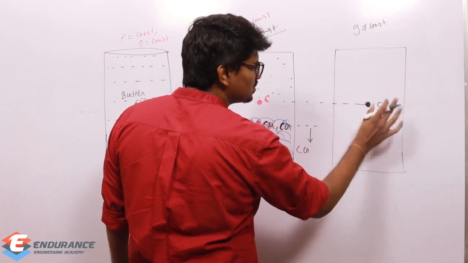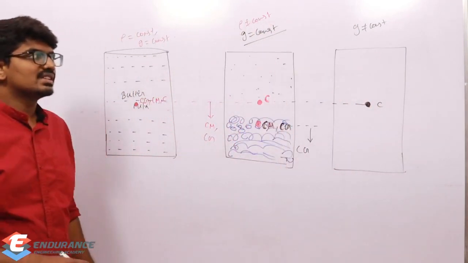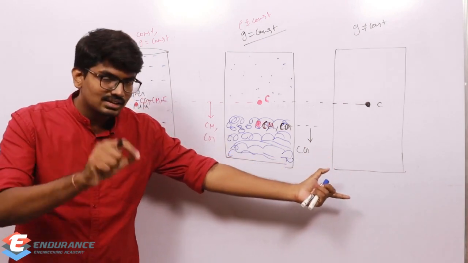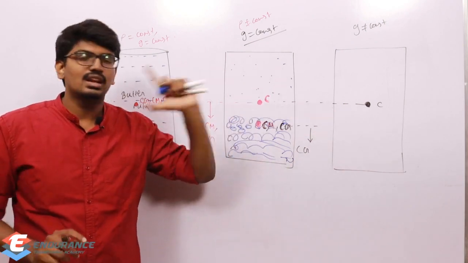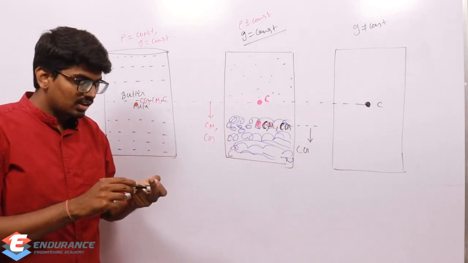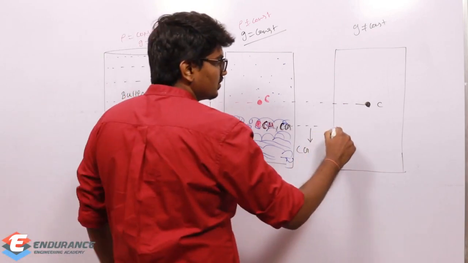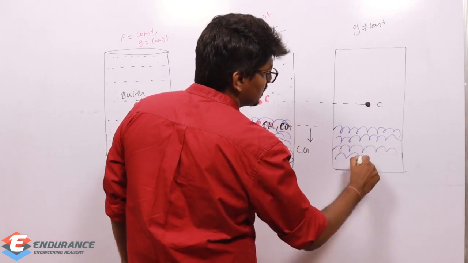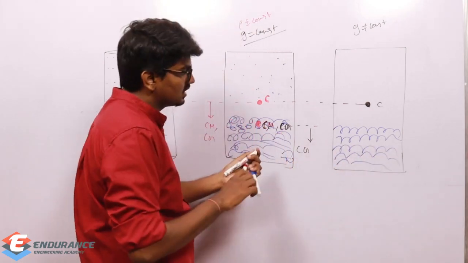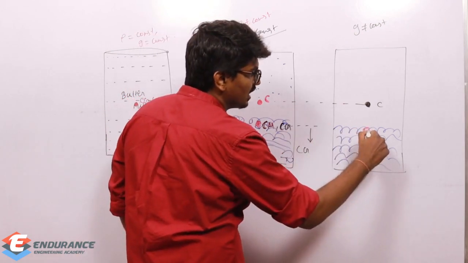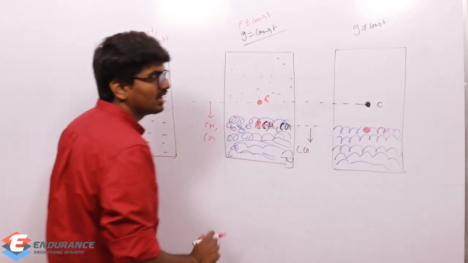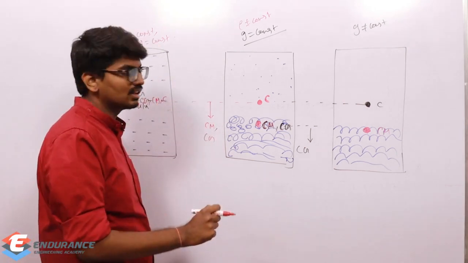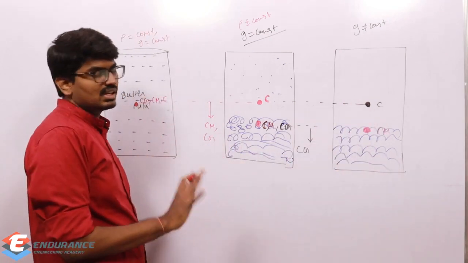Centroid depends only on the geometry. If it is a cylinder, exactly at the center of the cylinder, the geometric center of the cylinder, I will get the centroid. Due to the variation of mass, due to the concentration of more mass here, due to the accumulation of curd at the bottom, the center of mass has shifted down earlier, right? And now the center of mass will also not vary, because center of mass depends only on what? It depends only on mass, only on density. So the center of mass will lie in the same place.